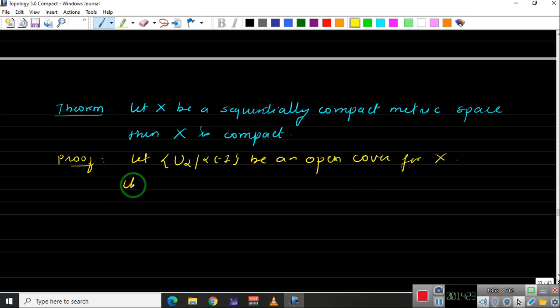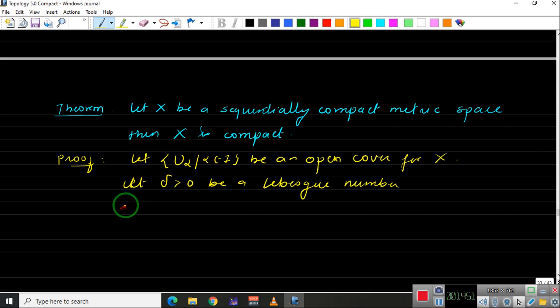So let delta greater than 0 be a Lebesgue number. We have already proved this fact: an open cover has a Lebesgue number. Then let us take that delta to be its Lebesgue number, and the fact that every sequentially compact metric space is totally bounded. The last theorem.